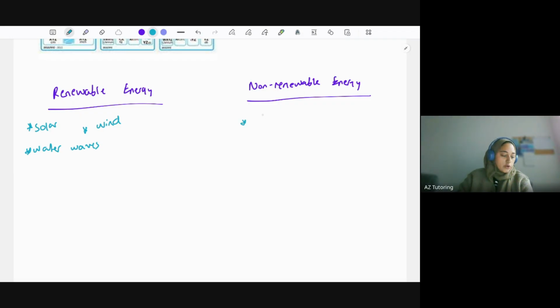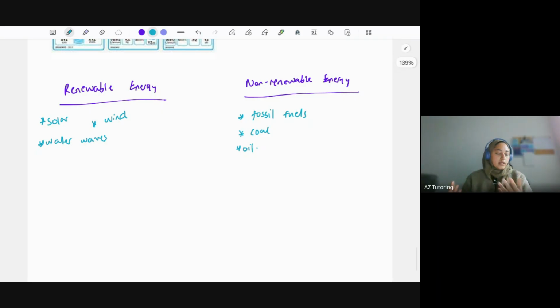And then in terms of non-renewables, it's essentially ones that can't be replaced, so stuff like fossil fuels. We spoke again a little bit about this in chemistry yesterday, so in terms of crude oil. We've got stuff like coal. So coal, once they find it and you use it, that's it, it's gone. We've got oil, natural gas, and so on as well. Okay, so I'm sure you could guess the advantages and disadvantages of each. It's kind of similar to what we spoke about yesterday in chemistry as well. So these would emit gases that contribute to global warming.